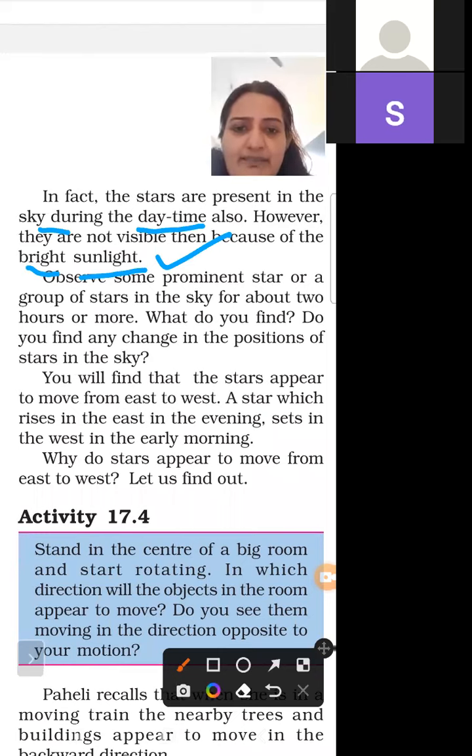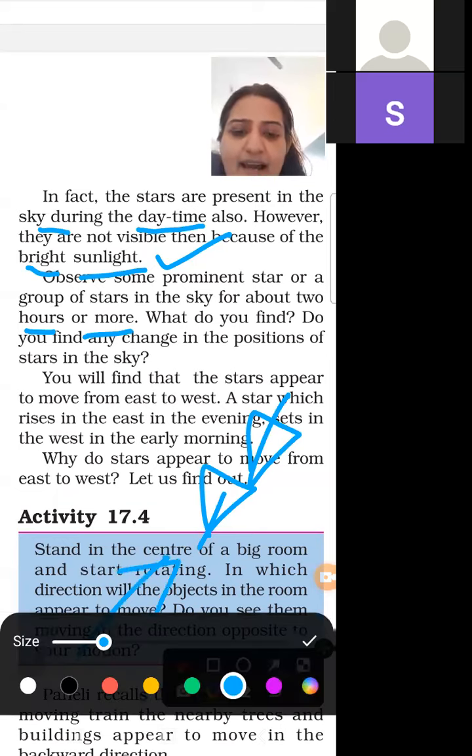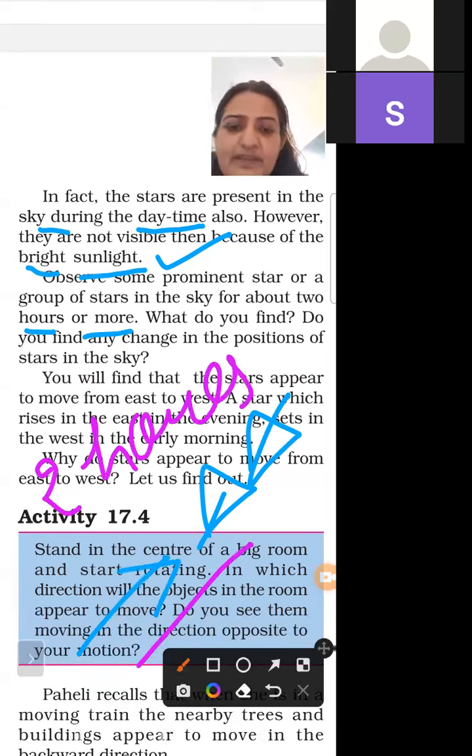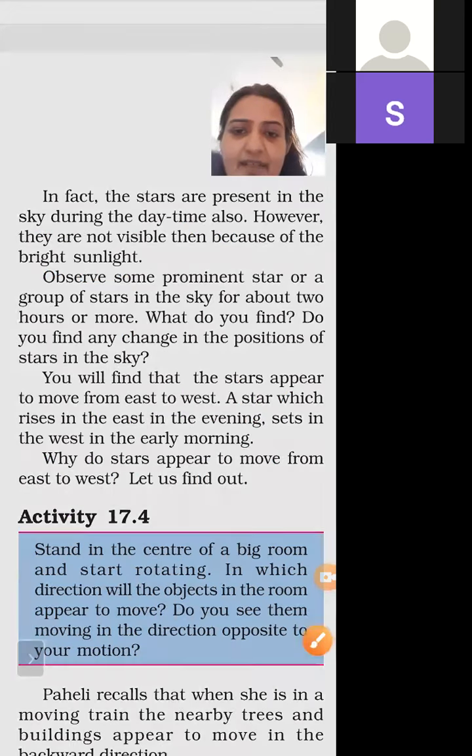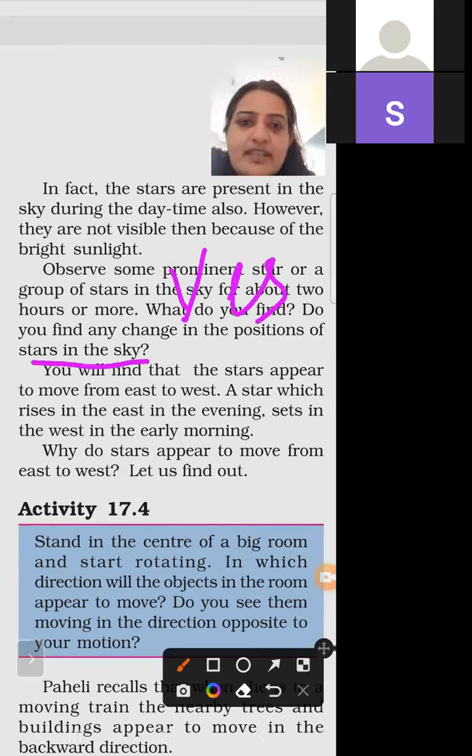Observe some prominent star or a group of stars in the sky for about 2 hours. Suppose these are stars, so we have to observe these stars continuously for 2 hours or more. Do you find any change in the position of the stars? Yes, we find the change in position of the stars.